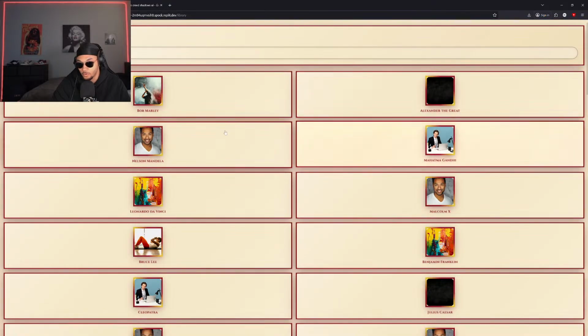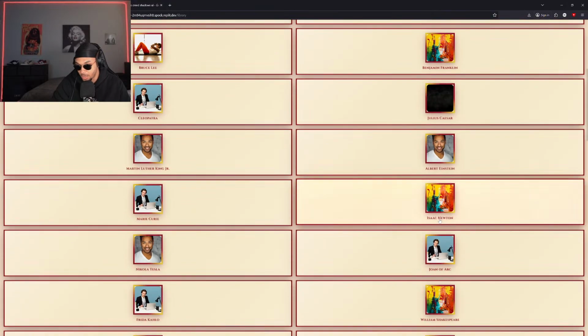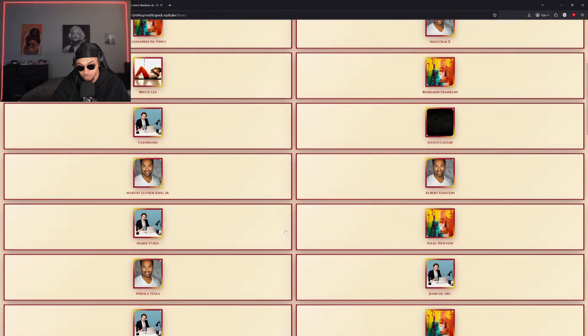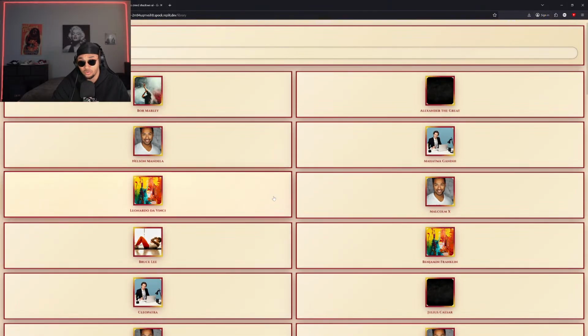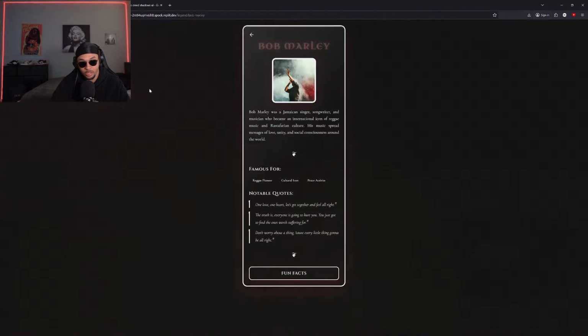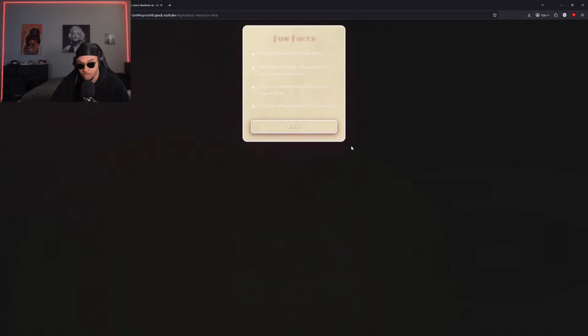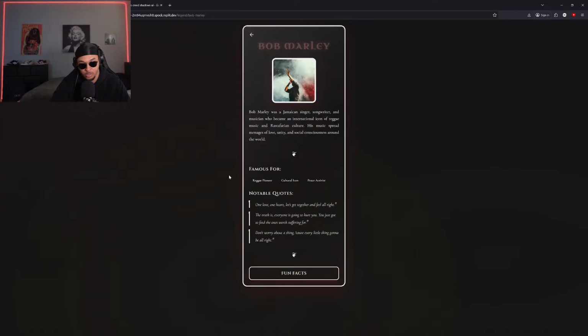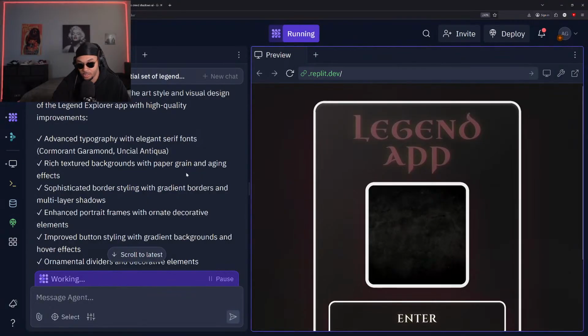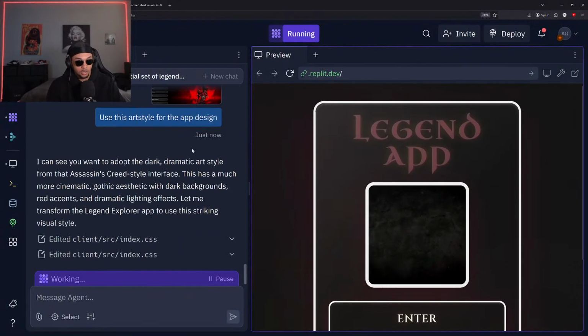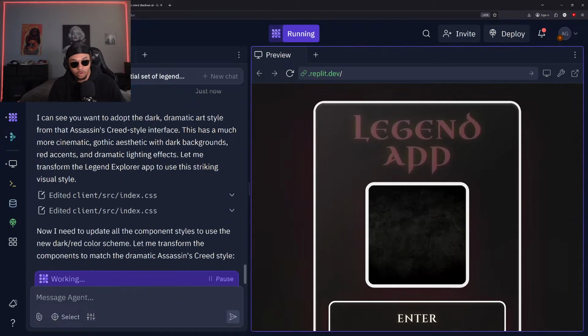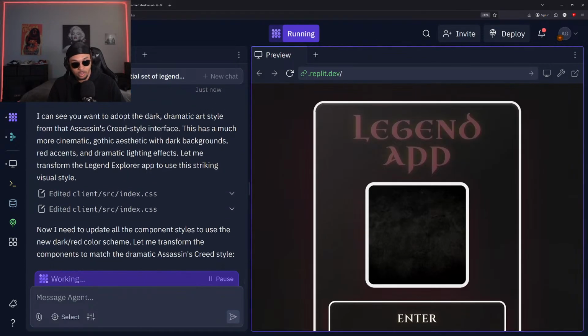So this is what it gave us so far. Really basic. As always, it's using these generic images until we get some databases added in here. And yeah, it's really bare bones right now, but we can get this updated a lot more. Let's check out. All right, so it has some details in here. That's decent so far. Really basic though. Definitely want a lot more built in here.